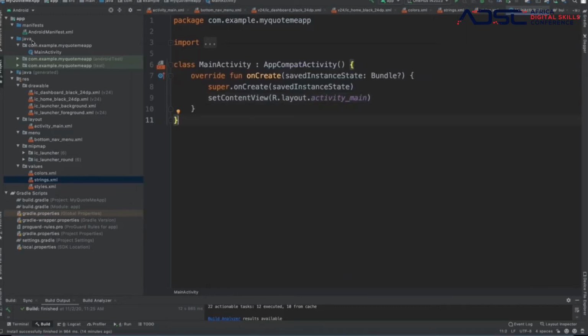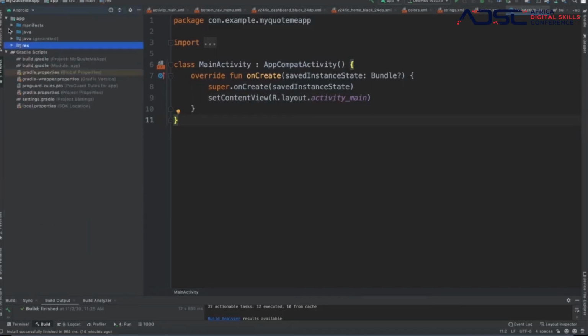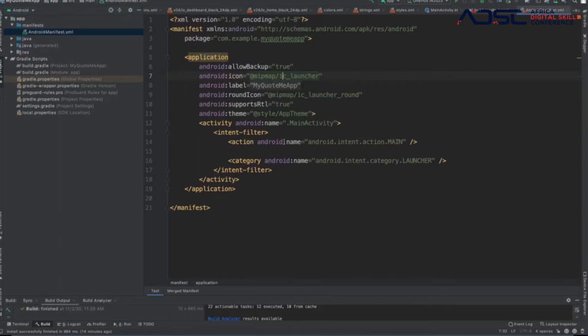On the left, you could see a couple of folders. Let me close them so it doesn't get confusing. We have the main app. We have the manifest. So the manifest basically is where you have the settings of your Android program, right? The settings in the sense of the name of the Android program that we have over here. That is the label. The name of that is your app.